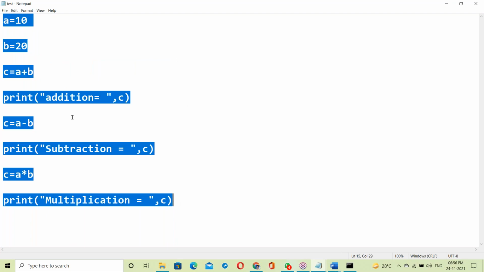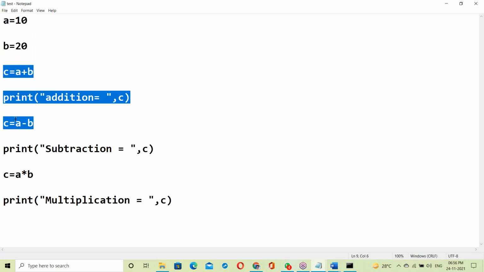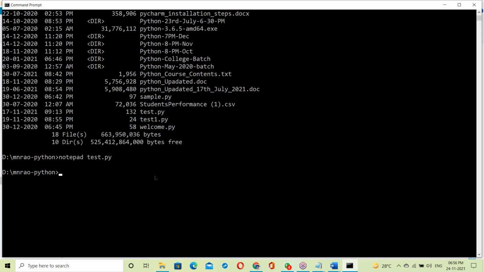Like A equal 10, B equal 20, next addition, subtraction, multiplication. This is Python code. See this code, directly running. Python interpreter test.py, direct running, executed. Suppose if it is C language, first compiling, checking for all the errors. If it is a C program,